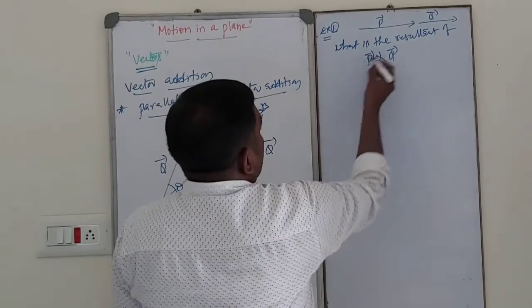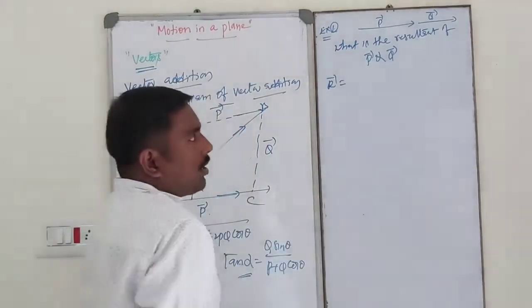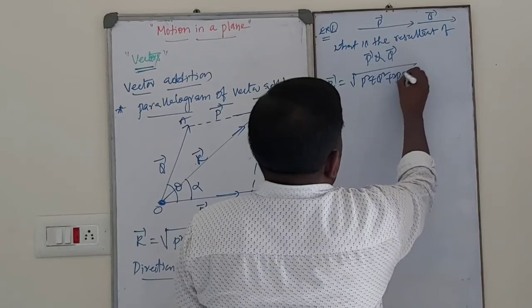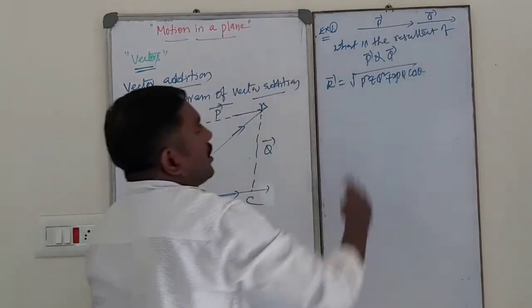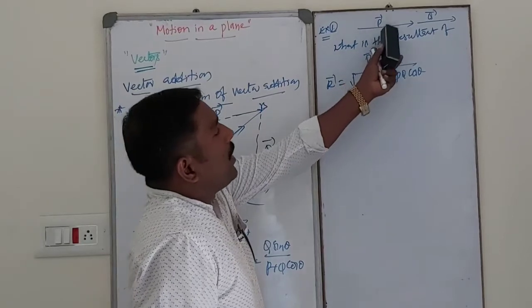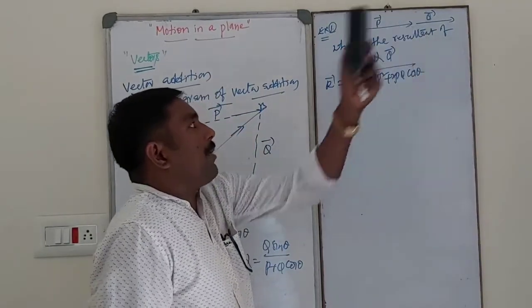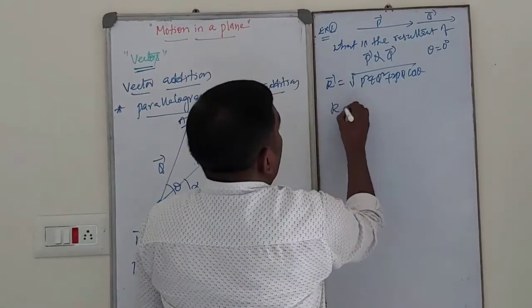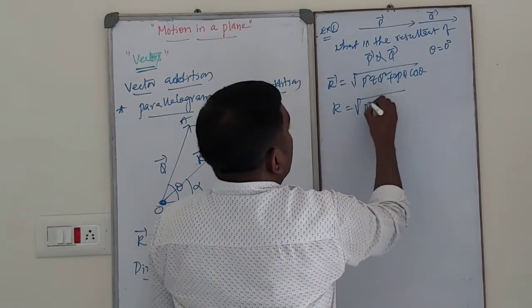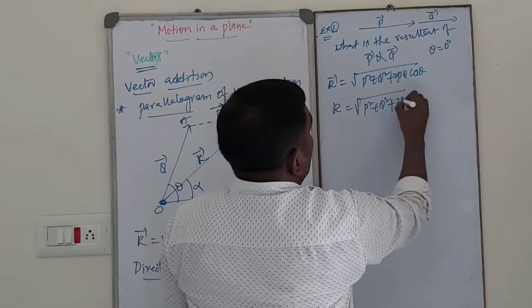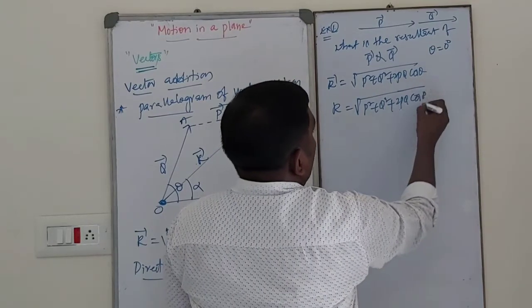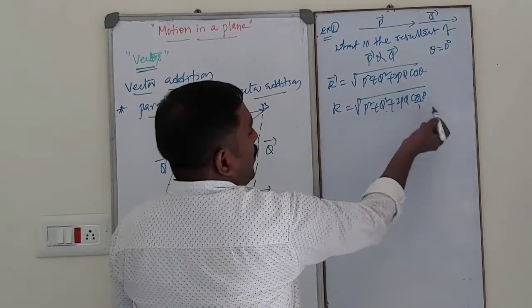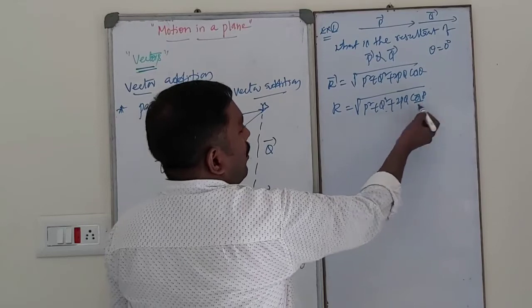See, in this case, the resultant vector R bar is equal to what? Square root of P square plus Q square plus 2PQ cos theta. So, dear students, in this case P vector and Q vector are acting along the same direction. What is the angle between them? 0 degree. So R is equal to square root of P square plus Q square plus 2PQ cos 0 degree. Cos 0 is 1. This is nothing but like A square plus B square plus 2AB.